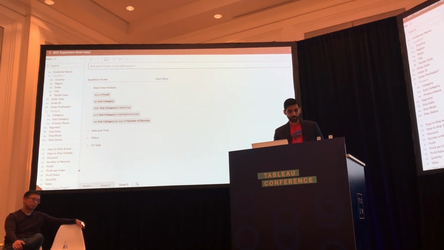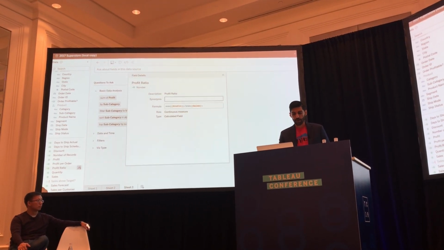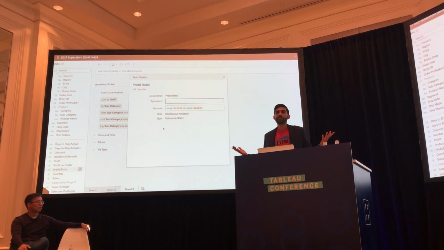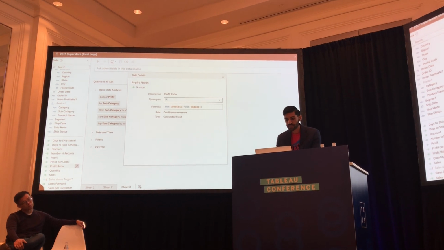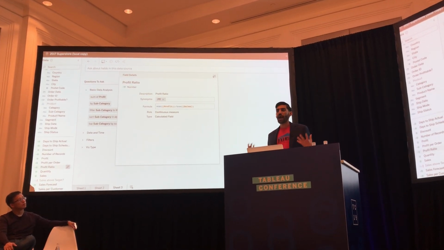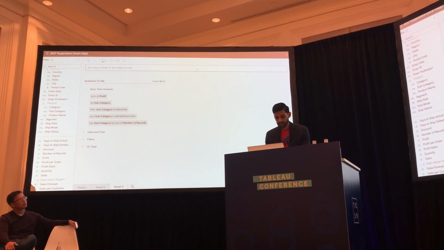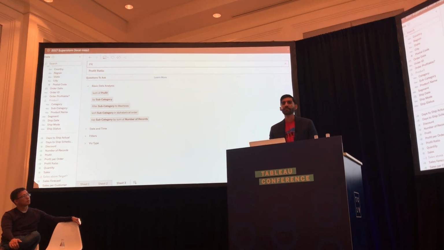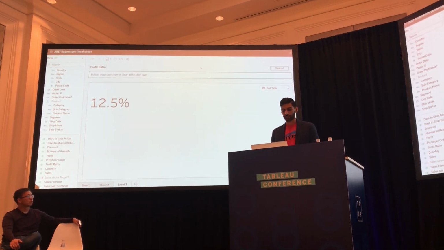I have a profit ratio in this data source, which is a calculation. But maybe I have an abbreviation of how I refer to this. Maybe it's just PR. So you can see that I'm simply adding a synonym to this field, and now anyone who accesses this data source can use those synonyms. So I can simply type in PR, and you can see that's resolved to profit ratio, which is about 12.5% in this store.